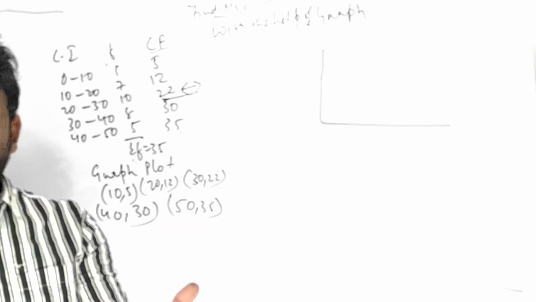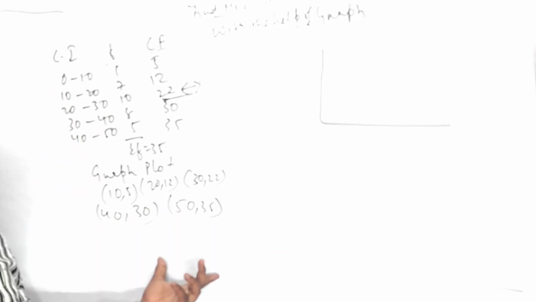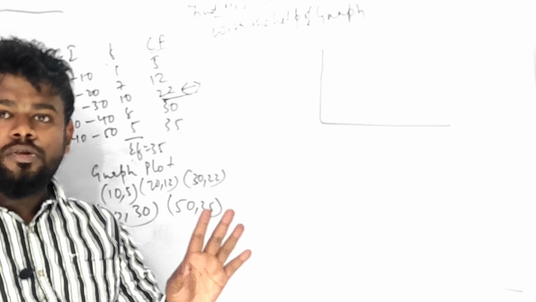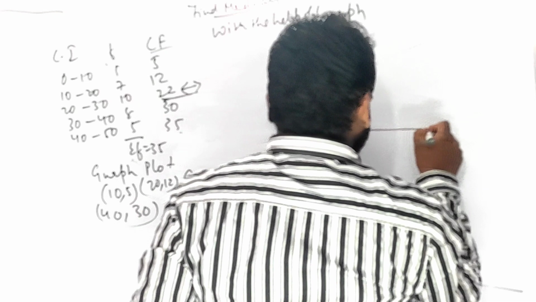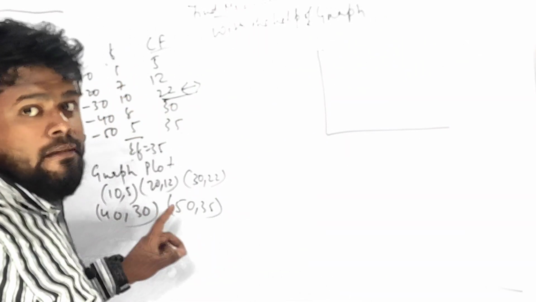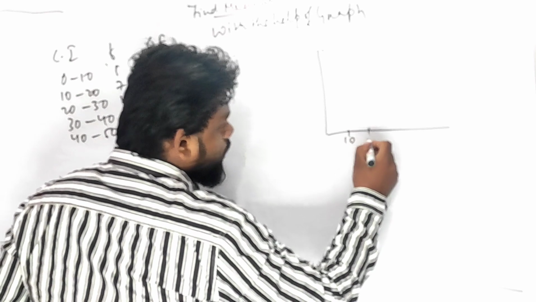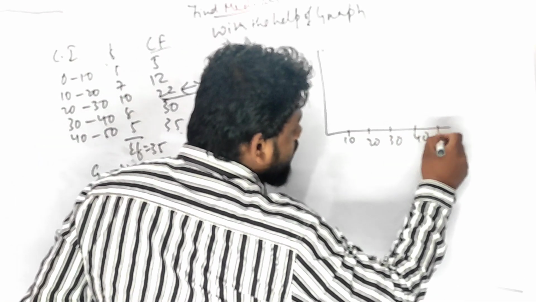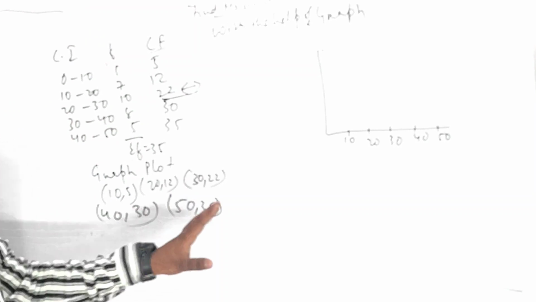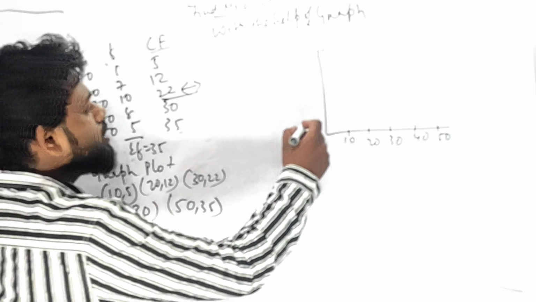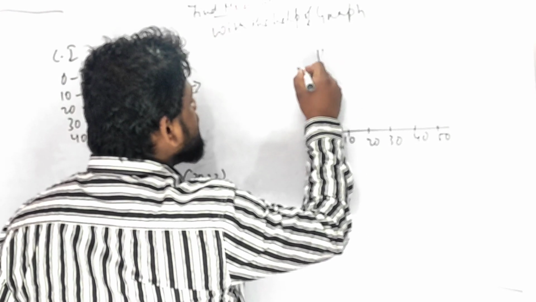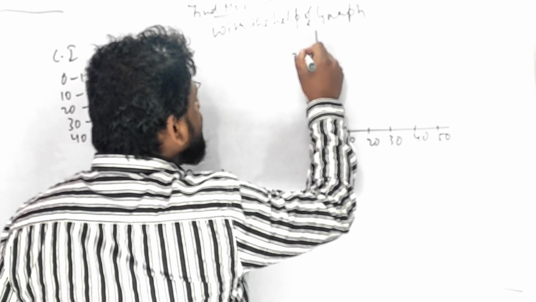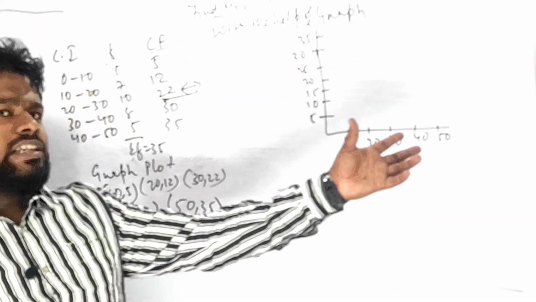What are you gonna do now? You have got these graphing points. In case of coordinate geometry, you might be knowing, पहला नंबर x axis होता है. चलो कुछ ग्राफ बनाते हैं. So on the x-axis 10, 20, 30, 40, 50. So first what is given? Cumulative frequency 5, 12. Let me assume: 5, 10, 15, 20, 25, 30, 35. So I am taking the assume method, right?